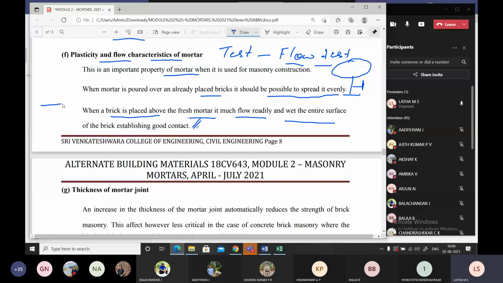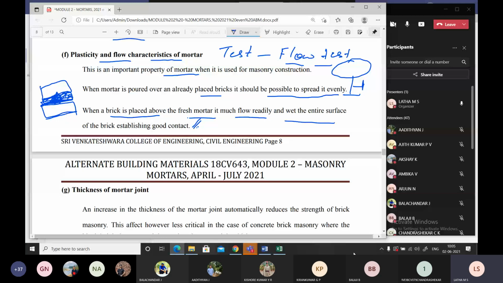For example, this is a brick, and on this brick I place some mortar. The mortar should not be rigid. It should be flexible. When I pour the mortar, it should easily flow through the surface and should not adhere at one point. And when I place the brick on this mortar, it should have an equal distribution of mortar over the entire surface of the above brick. That should be the basic property of a mortar.